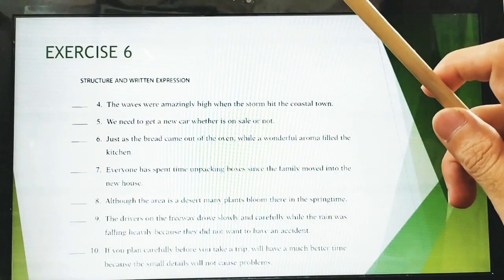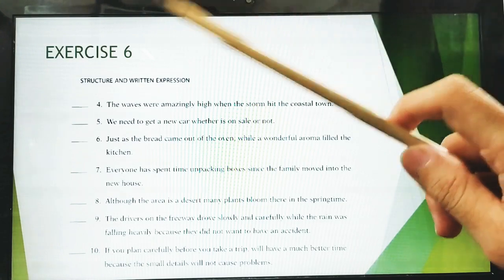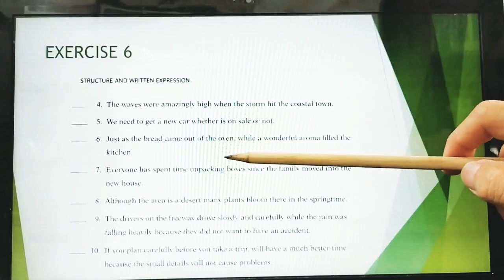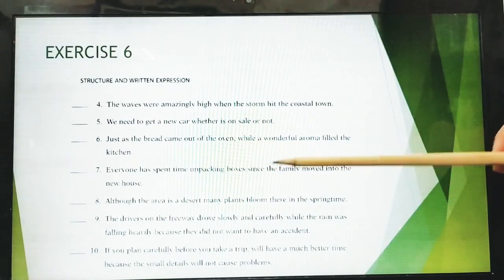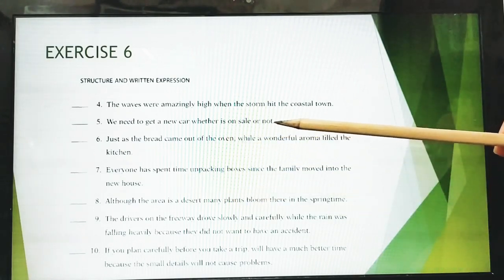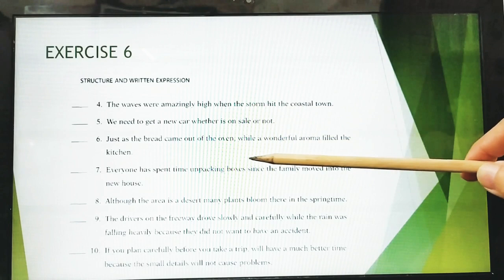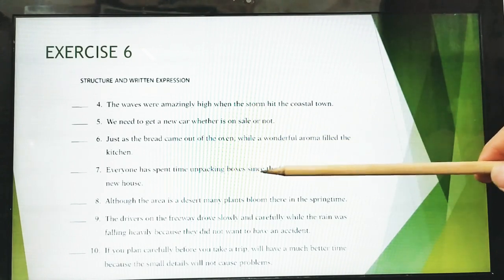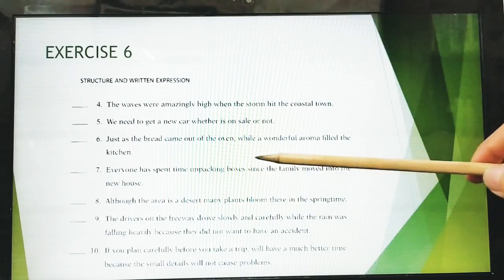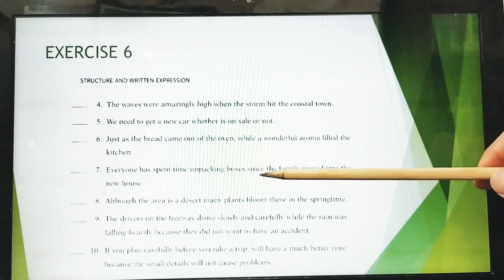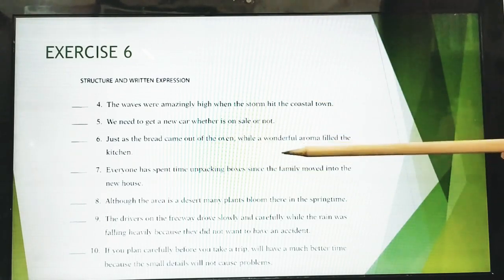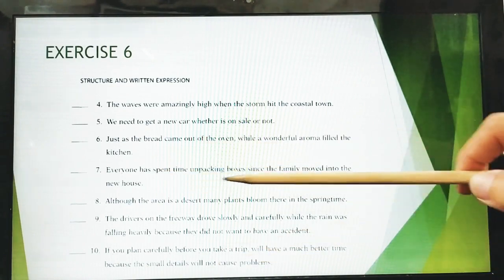Okay, next, number 7. Everyone has spent time unpacking boxes since the family moved into the new house. Did you find out where the adverbial clause connector is? This one: since, meaning semenjak, or because. It could be. And the question is, is it correct? Yes, it is correct, because the sentence makes sense.